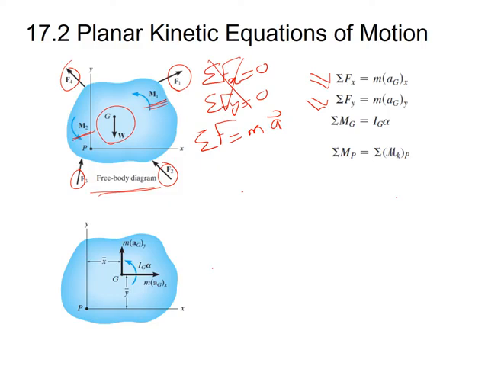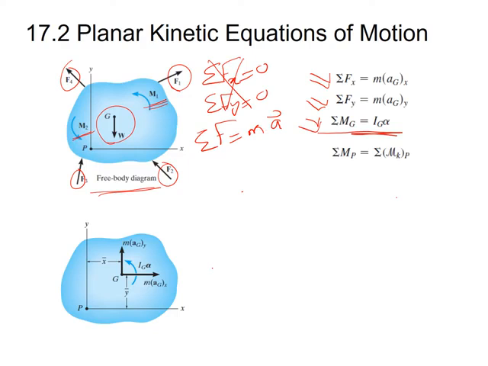However, as in this case this rigid body has a mass and also rotates, we can use the relationship M_G equal to I_G alpha, where M_G is the sum of the moments about point G, I_G is the mass moment of inertia, and alpha is the angular acceleration. So these three relationships we can use for the rigid body for the planar kinetic equation of motion.